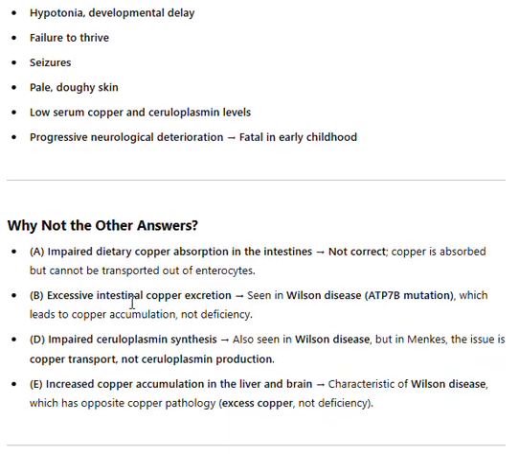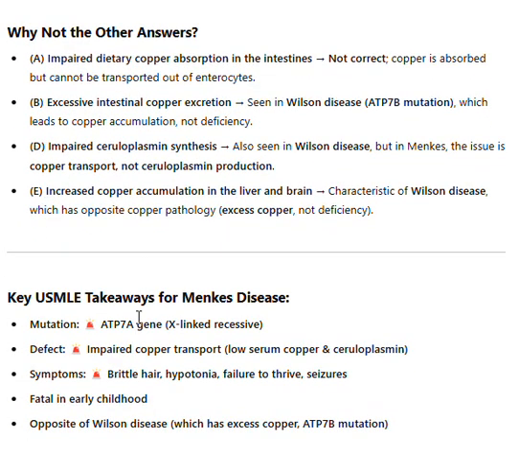Why not the other answers? A. Impaired dietary copper absorption in the intestines. Not correct. Copper is absorbed but cannot be transported out of enterocytes. B. Excessive intestinal copper excretion, seen in Wilson disease, ATP7B mutation, which leads to copper accumulation, not deficiency. D. Impaired ceruloplasmin synthesis, also seen in Wilson disease, but in Menkes, the issue is copper transport, not ceruloplasmin production.